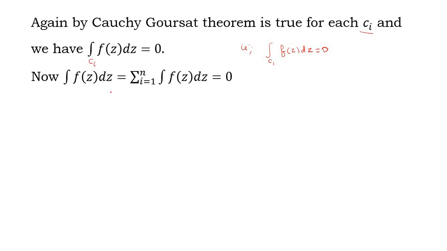So therefore, we may write that integral over C f of z dz equal to summation i from 1 to n integral over Ci f of z dz equal to 0. So therefore, the theorem is proved. For f analytic throughout a simply connected domain D, integral over C f of z dz equal to 0, where every C is a closed contour.